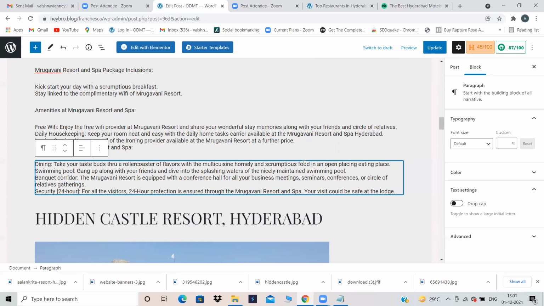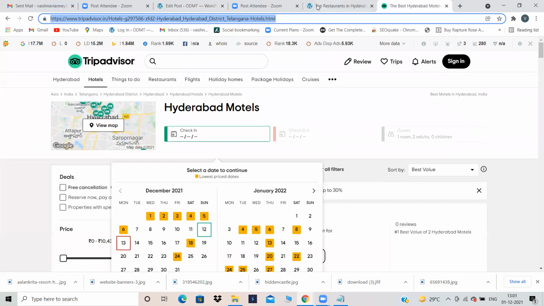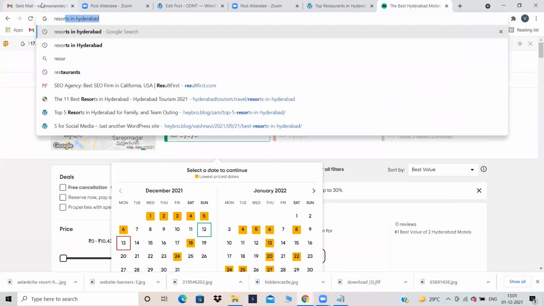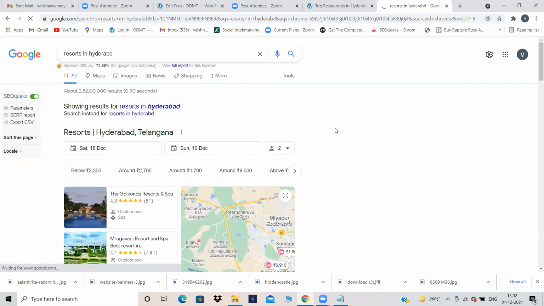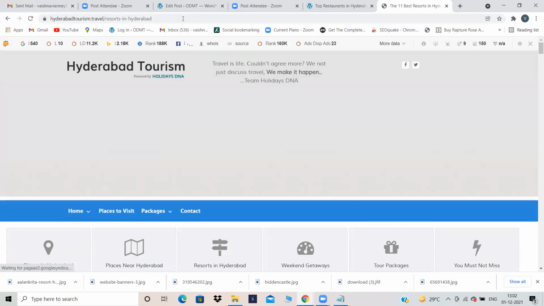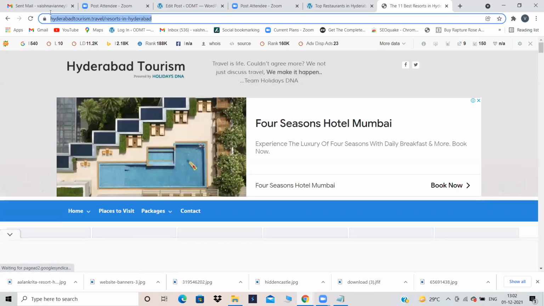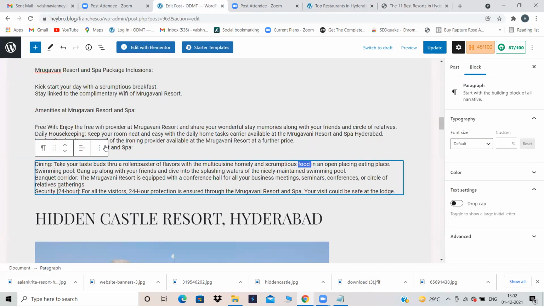So for food, if I want to give an internal link or outbound link, I can choose any of the websites. For now, I'm using a resorts in Hyderabad website only, but don't give your links to your competitors. This website is a good website, so let's give a link to him. But you guys, please do not give a link to your competitors. I know I might be giving, but you guys don't give. For food, I'm giving a link to